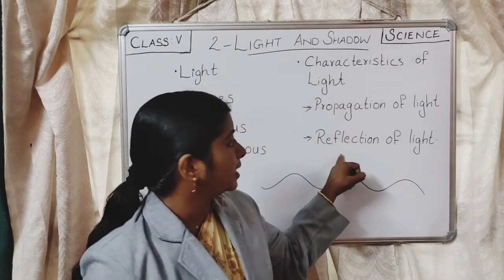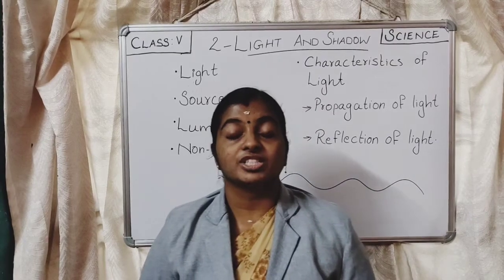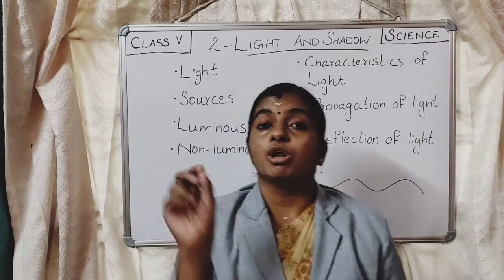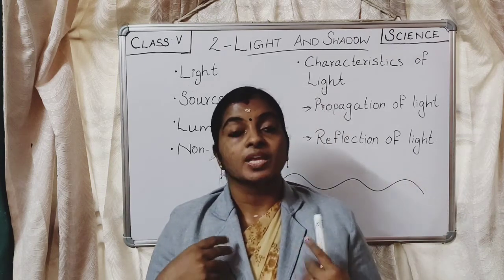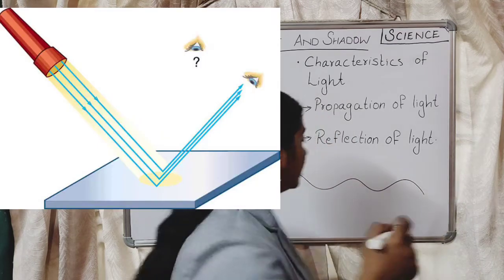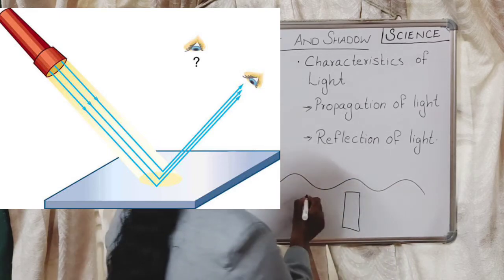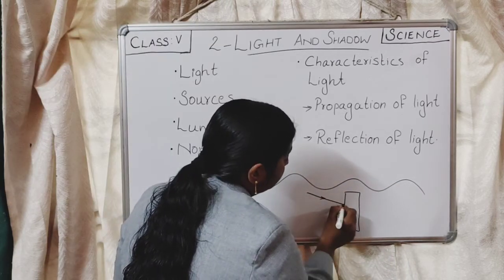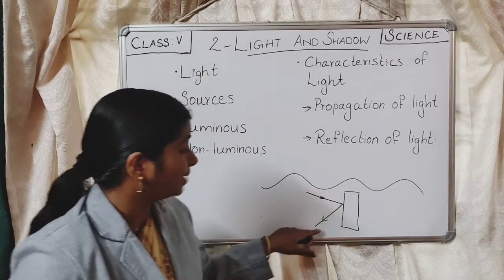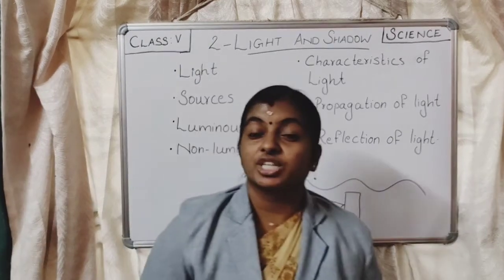Now, the next property, that is reflection of light. What do you mean by reflection? Reflection means return back or bouncing back. When we throw a ball onto a wall, it will return to us, right? Similarly, when light falls on a smooth surface, it gets reflected back. Consider this as a smooth surface. If the light is falling on this surface, it will be reflected back. The light falling on a smooth surface will be returned back. That is called reflection of light.